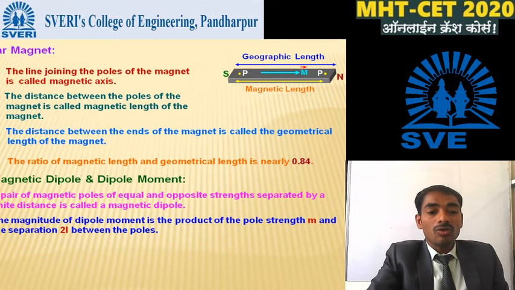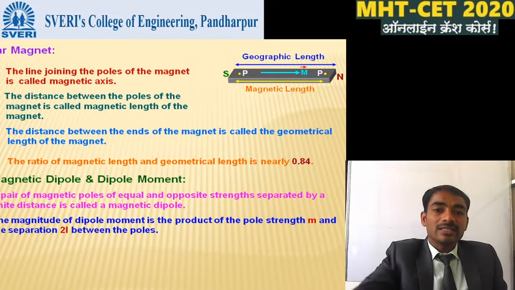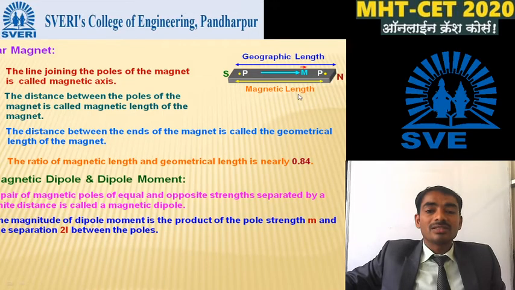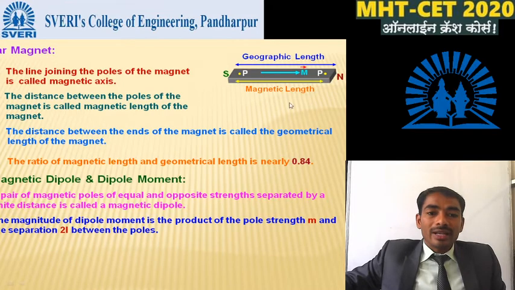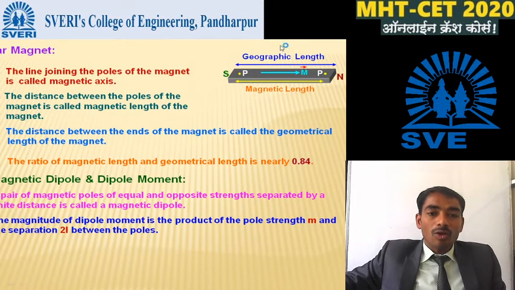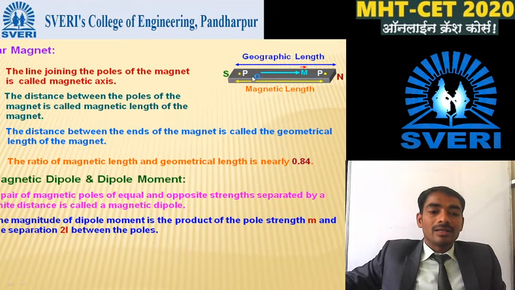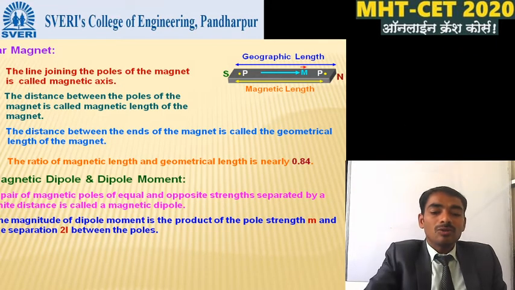Then the magnitude of dipole moment is the product of pole strength m and the separation 2l between the poles. Okay, see in this figure there is the m, this is the pole strength, and the separation between the two poles, total length between the two poles is the 2l. 2l means why we have taken 2l? One length l from center of the magnet to the first pole, and another l is from the center of the magnet to the other pole. So l plus l, 2l.